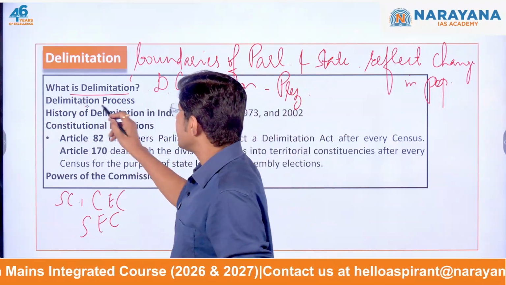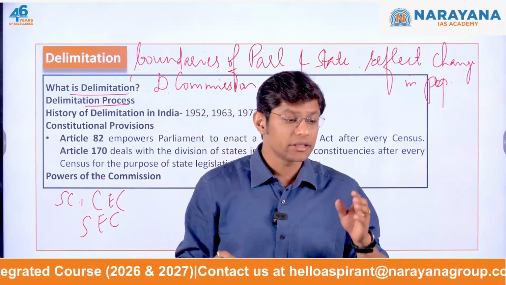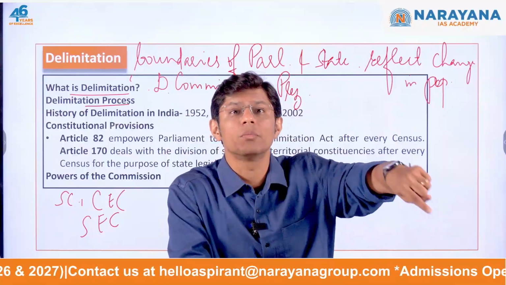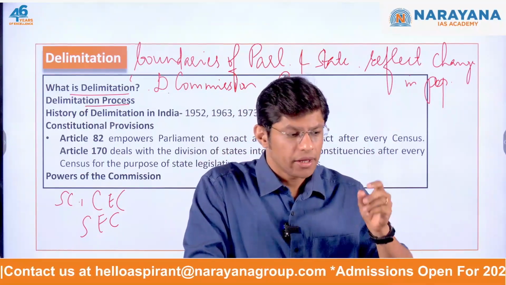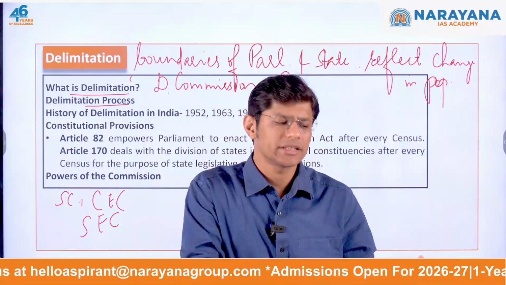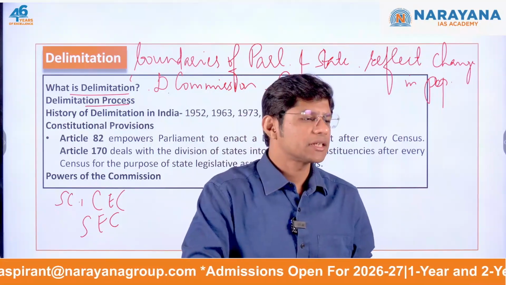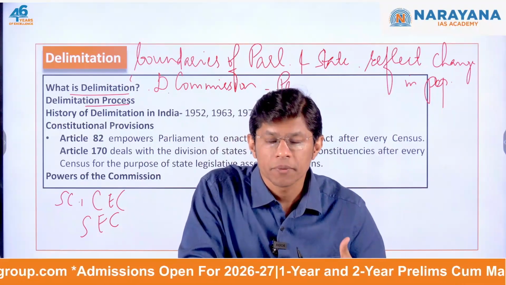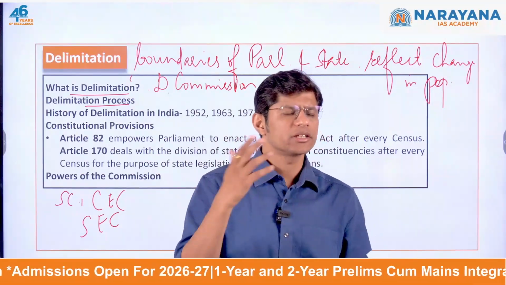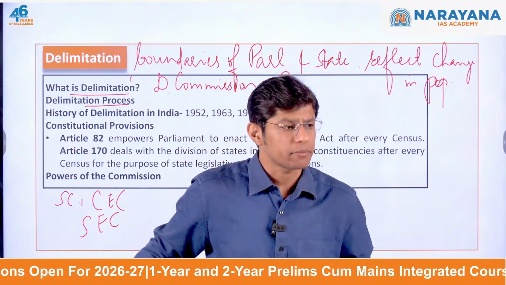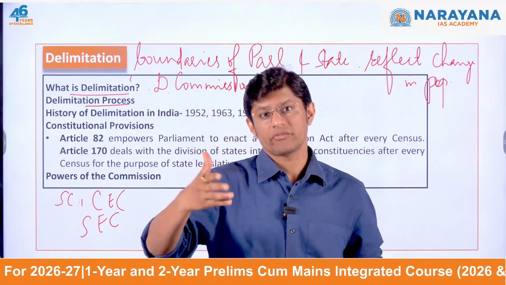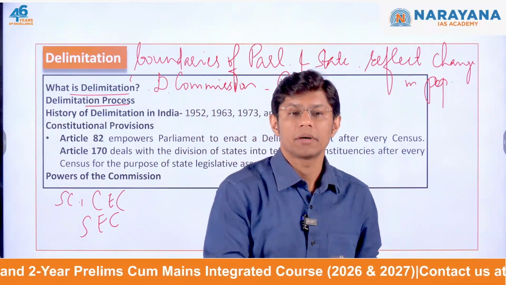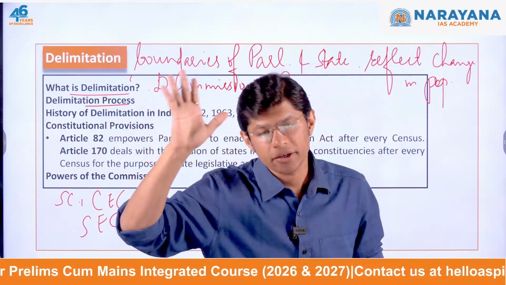Now talking about the delimitation process. Once the delimitation commission finalizes the number of constituencies and the boundaries of the constituencies, they prepare a draft proposal. Now this draft proposal is kept in the public domain. Why? To receive feedback from people. The commission holds public sittings to hear the suggestions and objections from the people, and based on this feedback, it may revise the proposal, and then the final order is published in the Gazette of India.